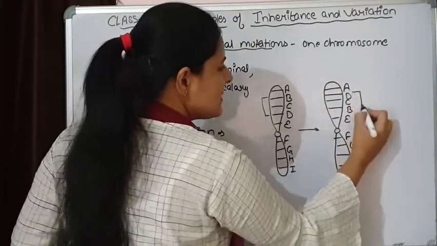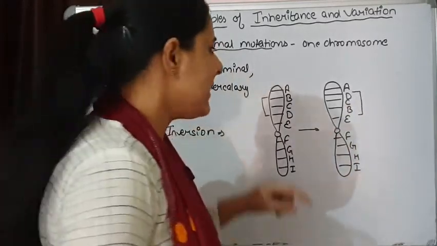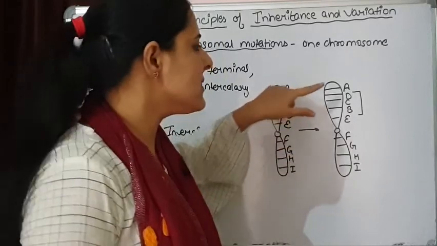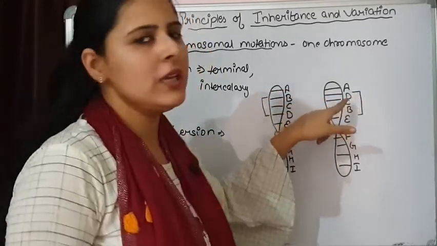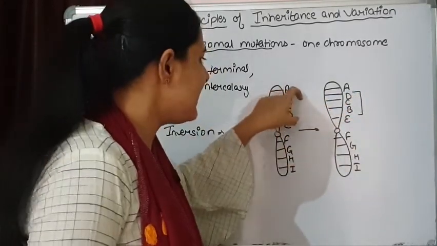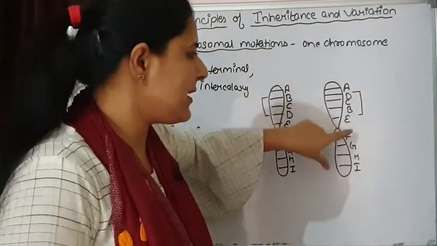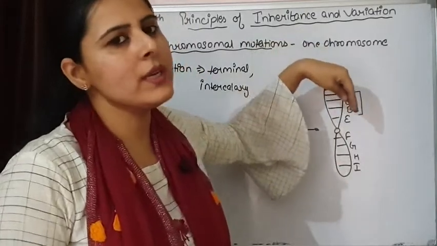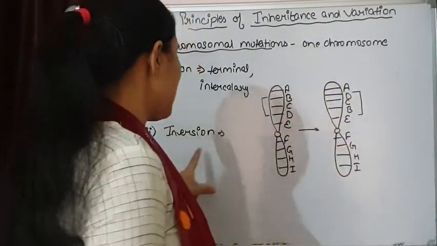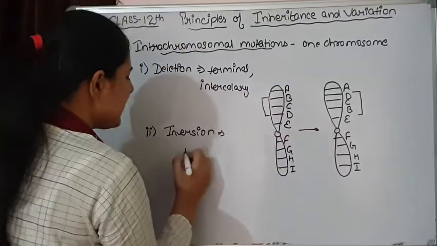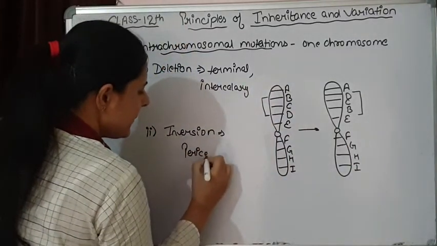You can see the sequence of genes. Here the sequence of genes was B, C, D, and here the sequence is D, C, B. So this segment was cut off, and it again joined with the same chromosome but in an inverted situation. This is known as inversion. Now this inversion can be of two types. It can be pericentric inversion.